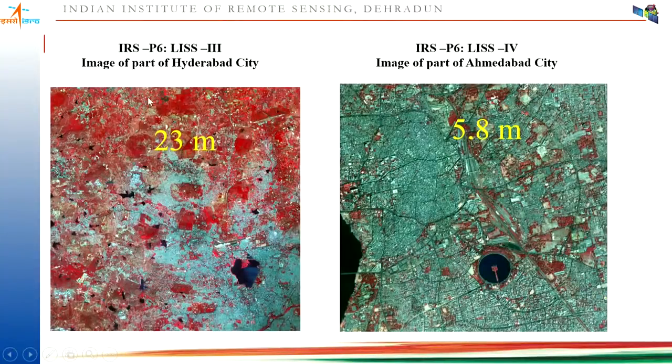Now this is again a LISS-3 image of Hyderabad city. So you can see here, this is the Hussain Sagar Lake of Hyderabad, and this is your urban area, and this is one of the older airports of Hyderabad. So how it is visible in this case, and this is one of the popular Kankaria Lake in Ahmedabad city. So you can see different buildings are clearly visible in this case with 6 meter of spatial resolution.